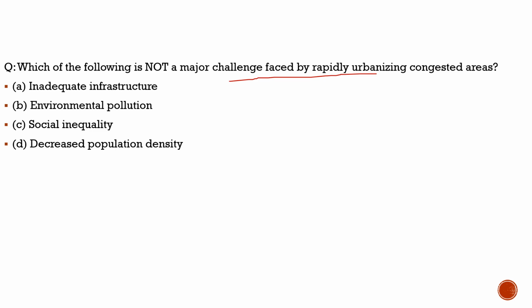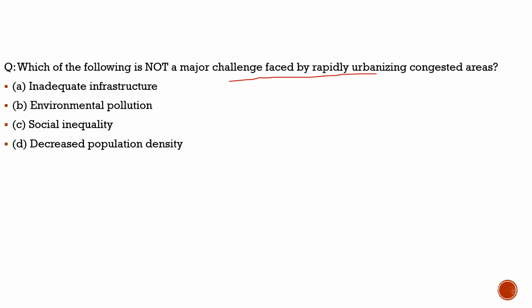So it definitely has some grave challenges associated with it, and it impacts society in a very bad way. Here we have to find out which of the following is not a major challenge. In the options given below, there are challenges given, and we have to find which of them is not a major challenge. Honestly, the question is not that important with respect to the prelims, but it may become important for overall knowledge with respect to the mains exam.